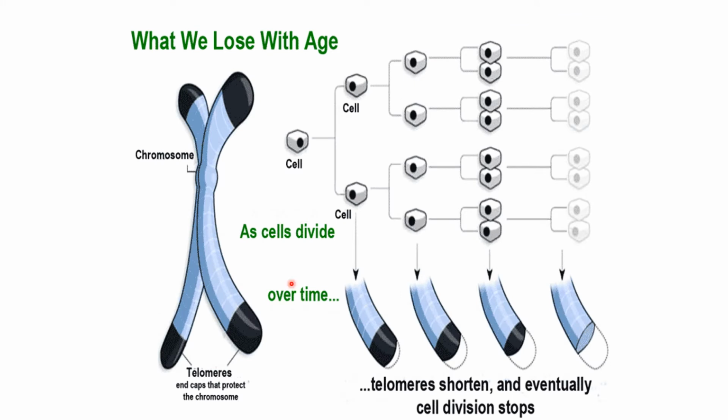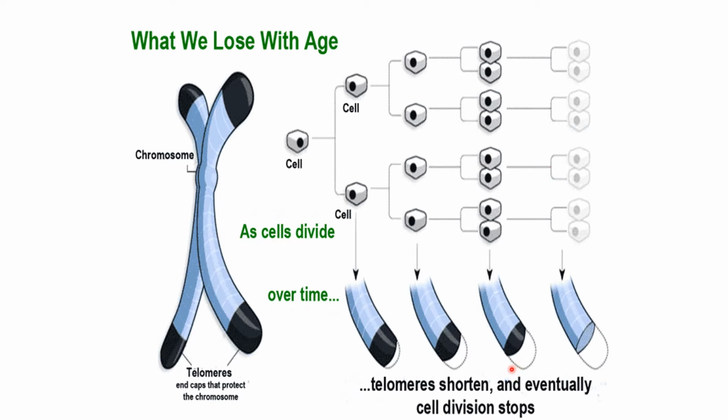What we lose with age is that with each division, the telomeric ends are shortened, and eventually when the telomeric end is reduced to a negligible level, cell division stops. As you know, at each cell division the same DNA is divided and replicated for the next generation.